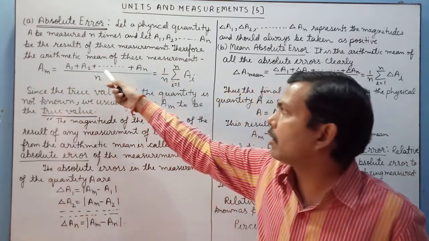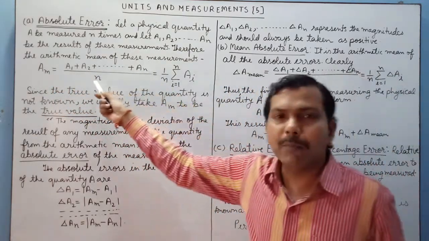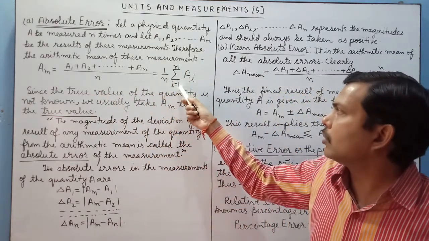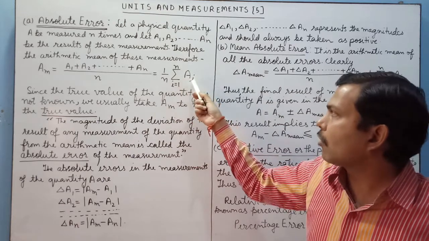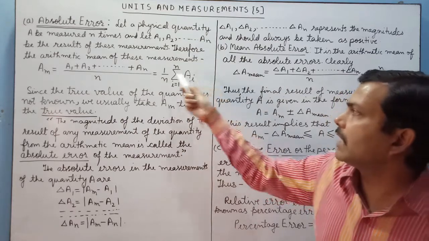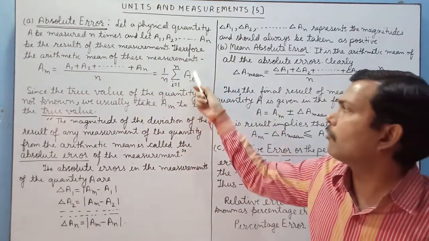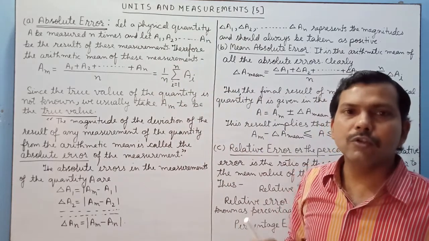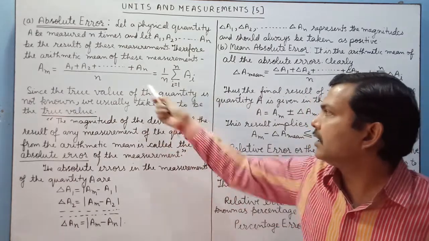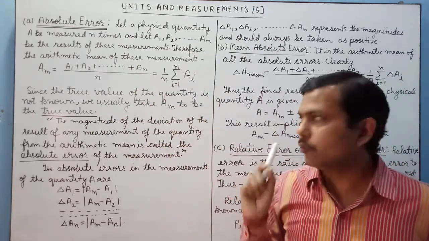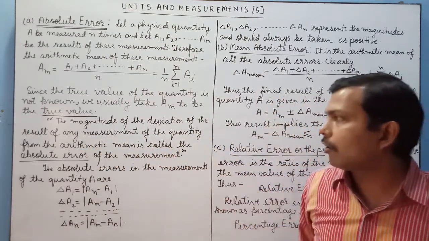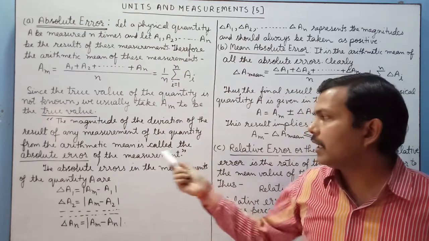Am is equal to A1 plus A2 plus and so on An upon n. This can be written as 1 upon n summation i is equal to 1 to n Ai. In place of i, if you substitute 1, 2, 3 and so on up to n, you will get the same expression. This is the method of writing a long expression into short form. Since the true value of the quantity is not known, we usually take this arithmetic mean to be the true value.